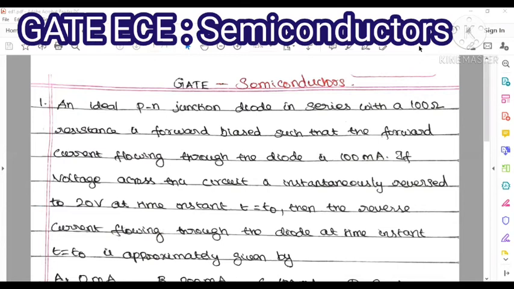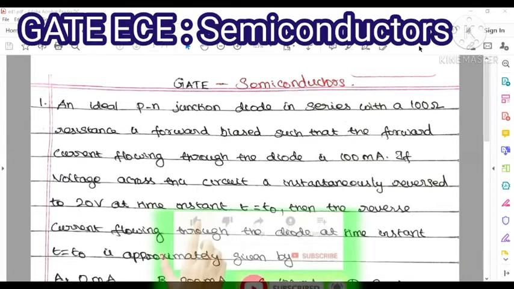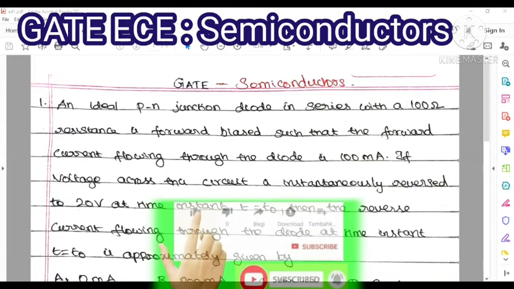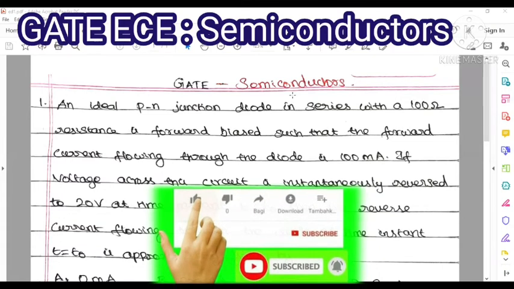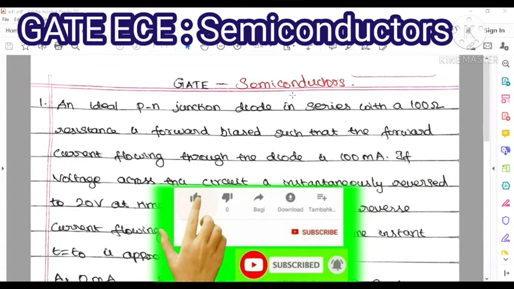So, in this video, we are focusing on some possible GATE questions under the topic of semiconductors. So, before that, what is an electronic device? As you know, the device which controls the flow of electrons is called an electronic device. So now our first topic is semiconductors.